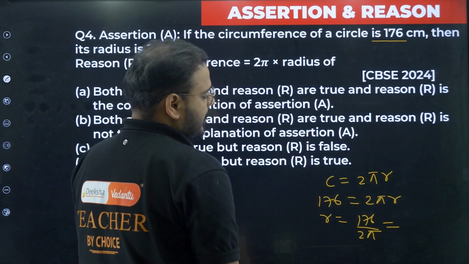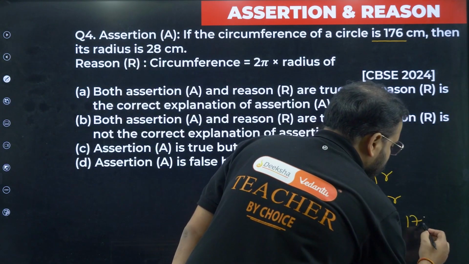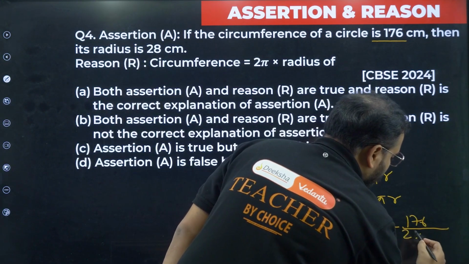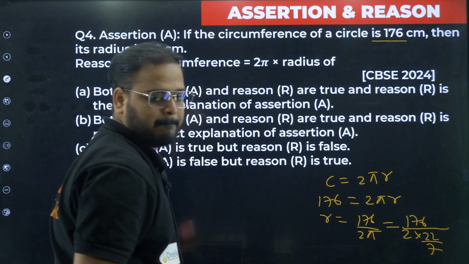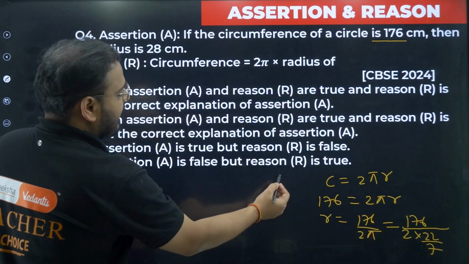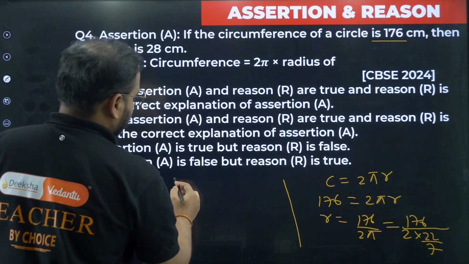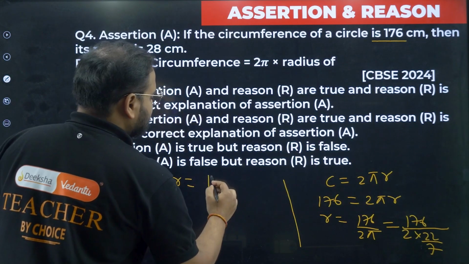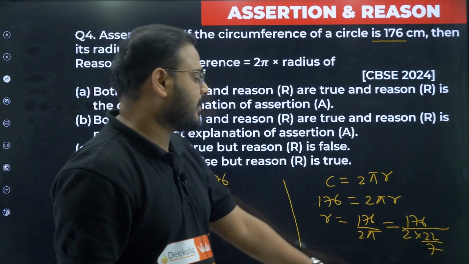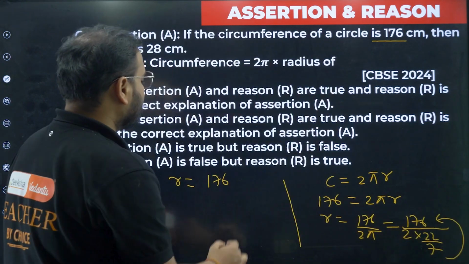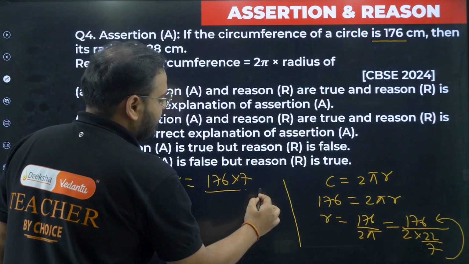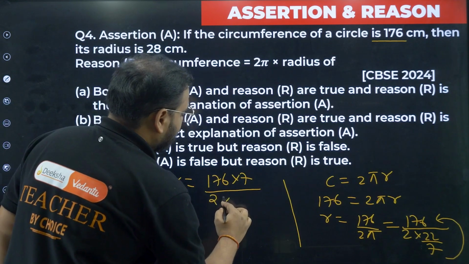What I'm getting now is 176 upon 2 times 22 by 7. I can solve it on this side as well. My radius will come as 176, and I can take this 7 up now: 7 over here times 7 divided by 2 times 22.